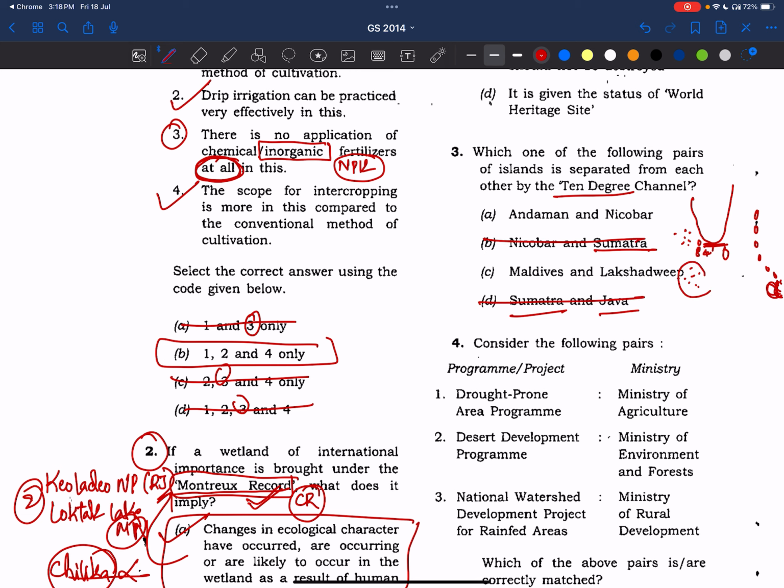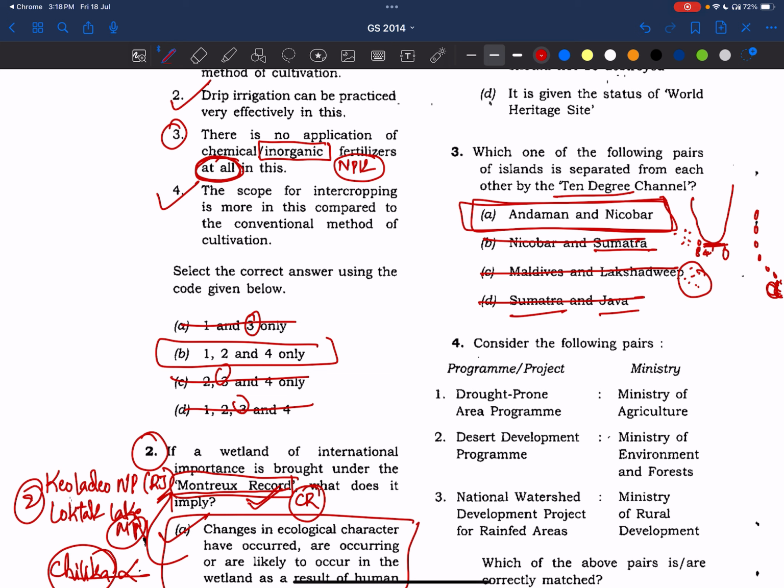Right? See here, Maldives is below India. That means it will be at some 8 degree or 7 degree between. So even not Maldives and Lakshadweep. Answer is simple. Andaman and Nicobar. Even if you don't know also, you can solve this question very easily. But for the people who know this, it is very clear. It is Andaman and Nicobar.